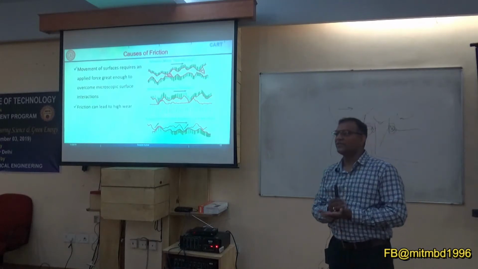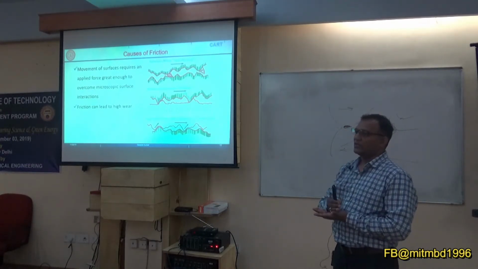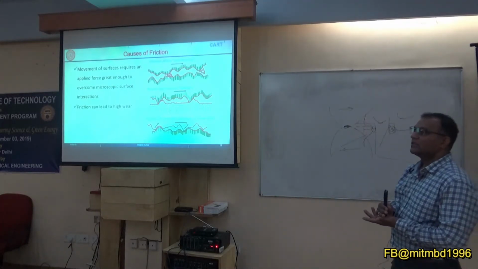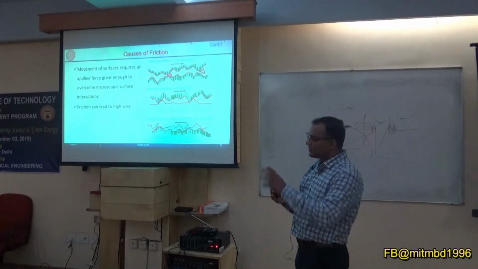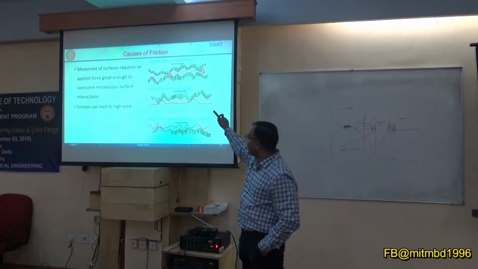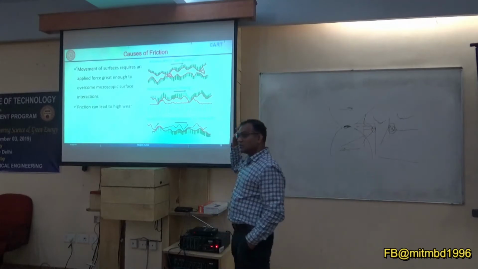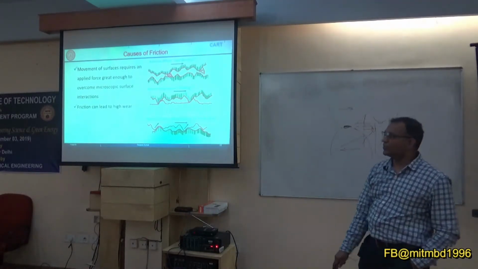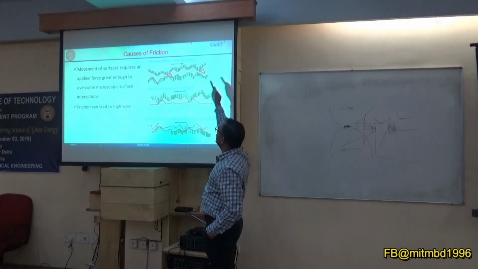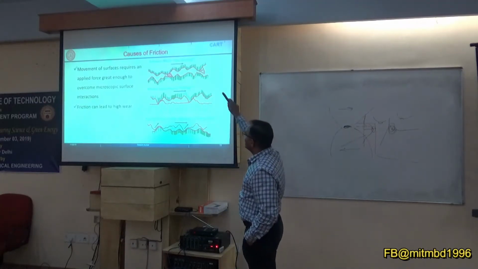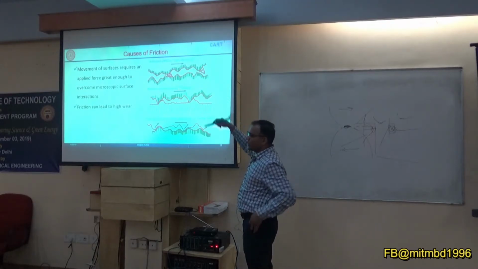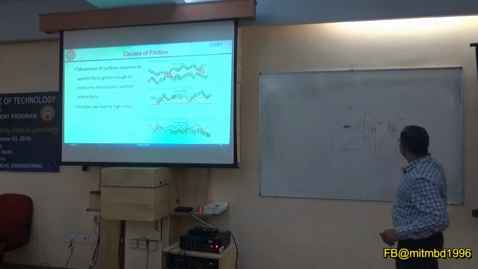So for abrasive wear there is a requirement: the hardness of one material or one of the contacting materials should be very high, and if they are of the same order, then chances are there of adhesive wear. But when the hardness of one surface is higher than the other, maximum chances will be there of abrasive mode. In this kind of situation, stick slip will come when you are trying to move. In this case, it will be a flowing action. So stick slip has more chances in these two cases. In this case, it will be just a flowing action, so your friction, maybe this can go directly up.